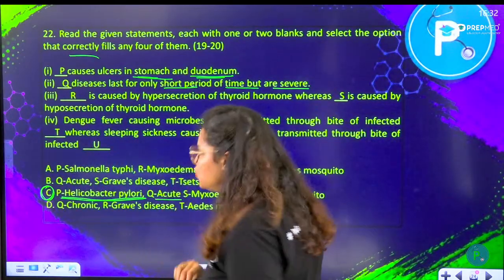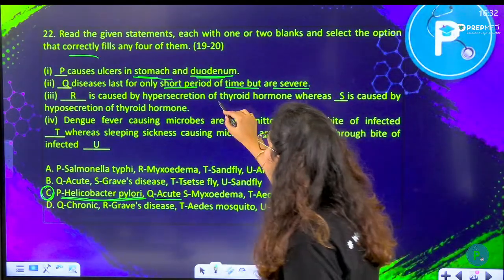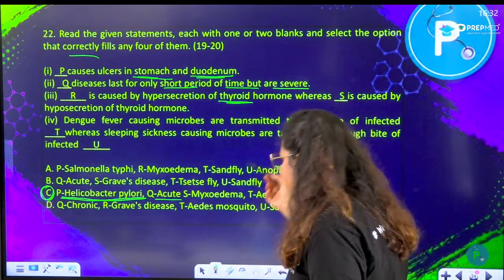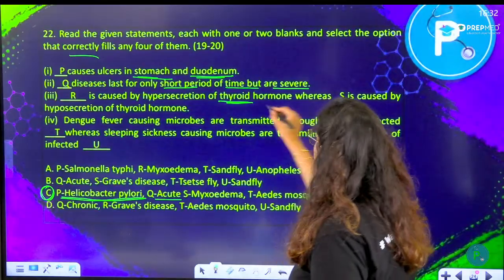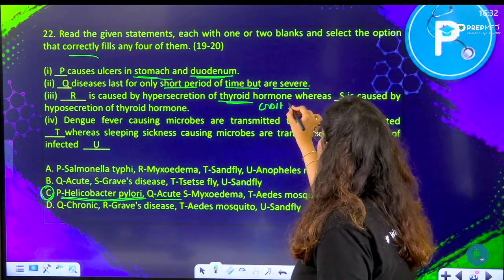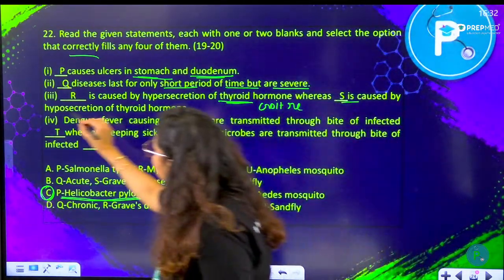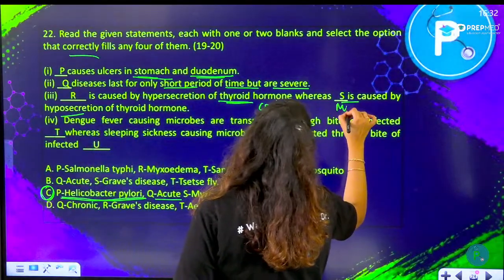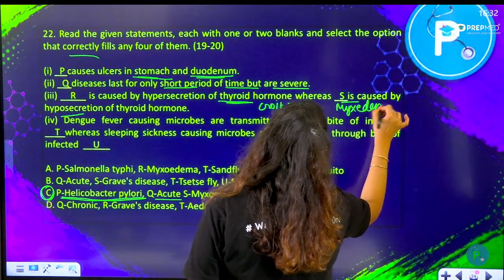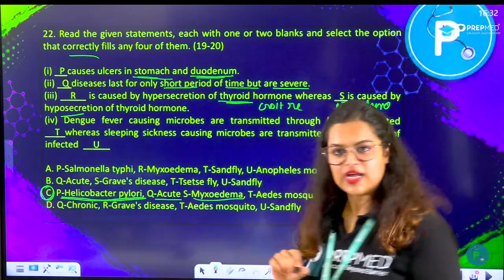Yes, it is acute. R is caused by hypersecretion of thyroid, so that is goiter. So R is goiter, and S is caused by hyposecretion. So S is myxedema. So in this option, myxedema is given, so that would be the answer.